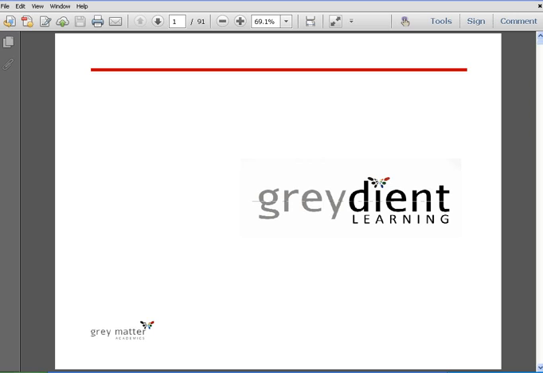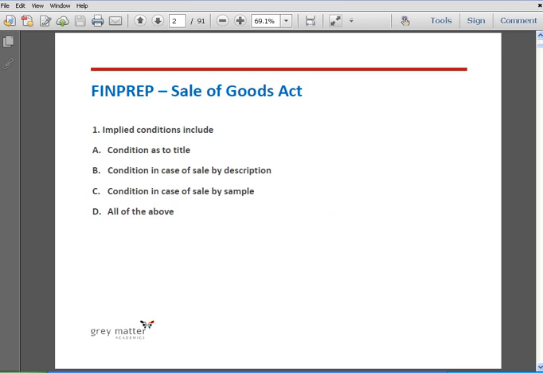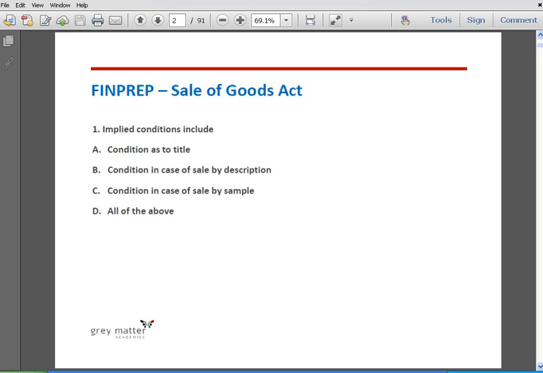So with this introduction, we can proceed to solve the questions asked in the review session. Question number 1. Implied conditions include option A, condition as to title; option B, condition in case of sale by description; option C, condition in case of sale by sample; and option D, all of the above. The correct answer is option D, all of the above.